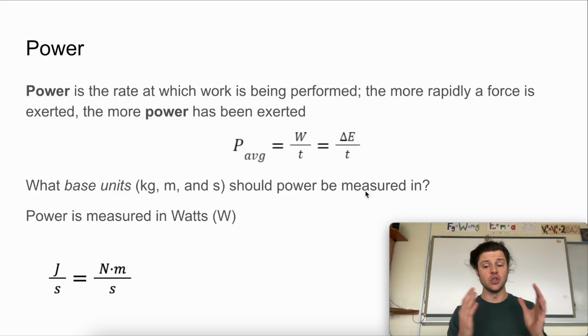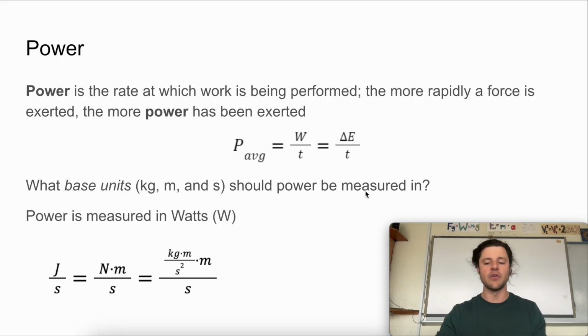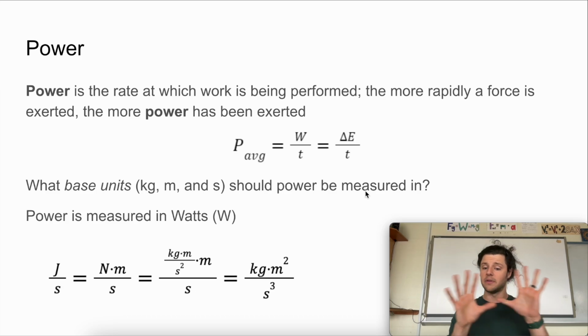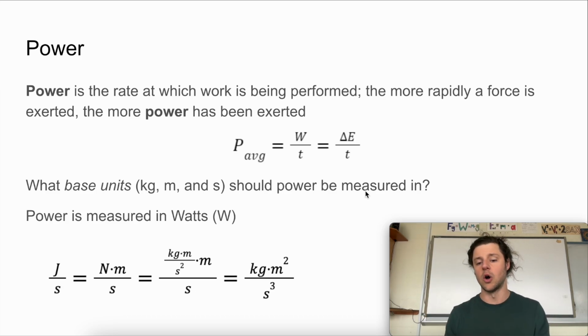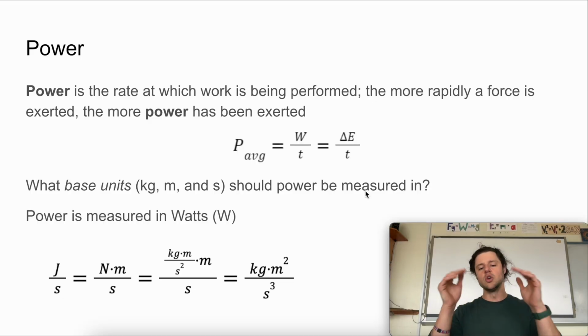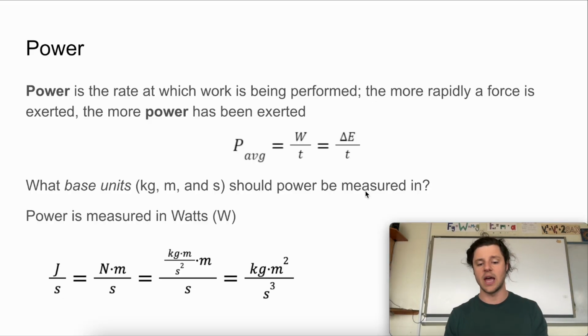If we break open joules, we'll find a couple things inside. We break it down into newtons times meters, because really work is force times distance, divided by seconds again. And if we break down newtons, we can see that inside newtons is kilograms meters per second squared, mass times acceleration. So overall, we end up with kilograms meters per second squared times meters in the numerator divided by seconds in the denominator. If we simplify, so we only have one fraction, then in the numerator we end up with kilograms meters squared, and in the denominator we end up with seconds cubed.